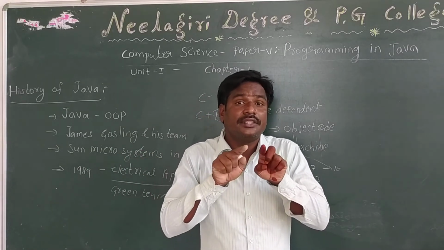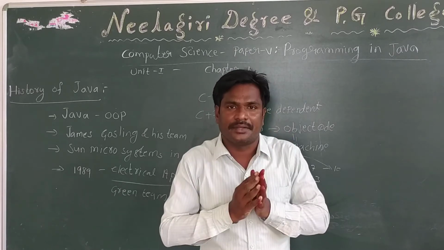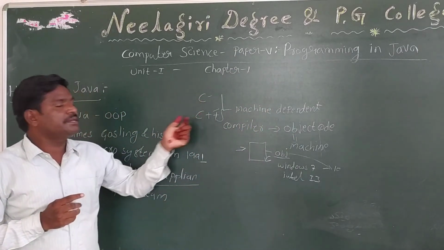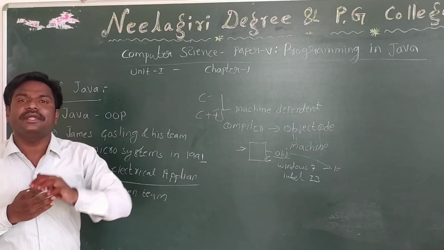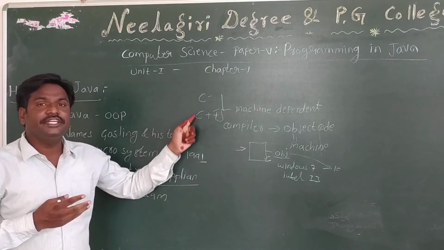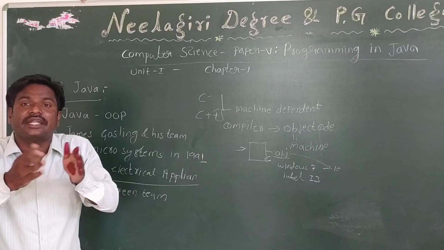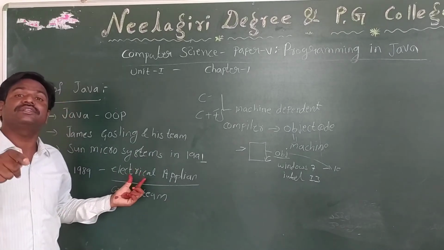That means it must be machine independent. But C and C++ are machine dependent programming languages.